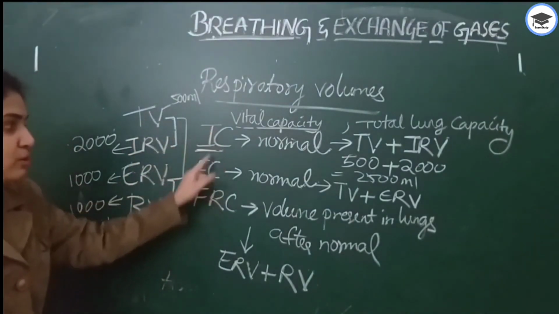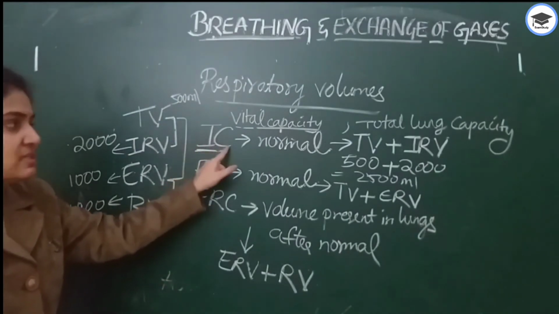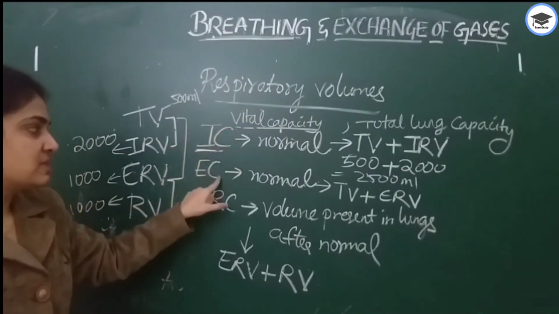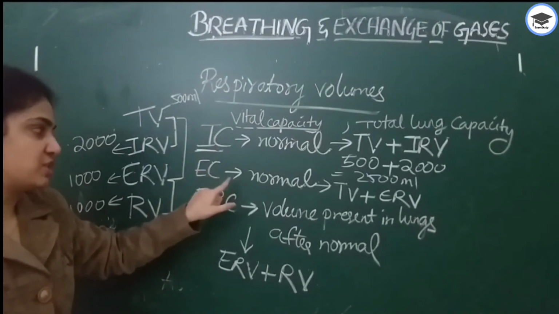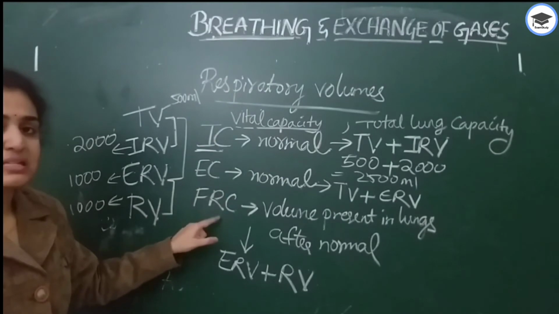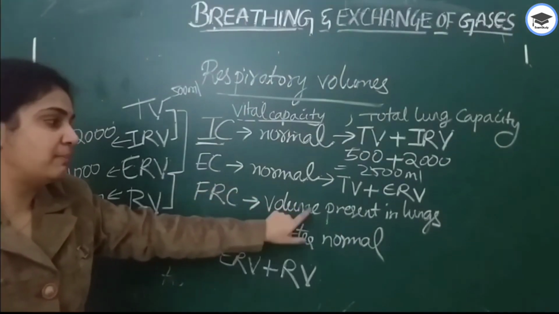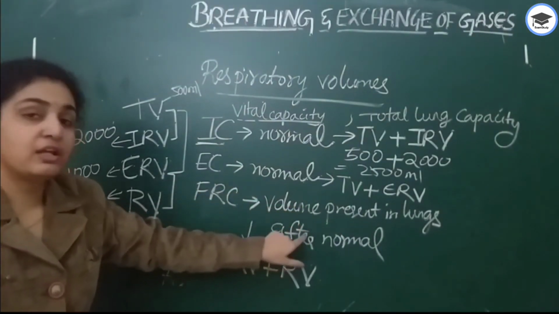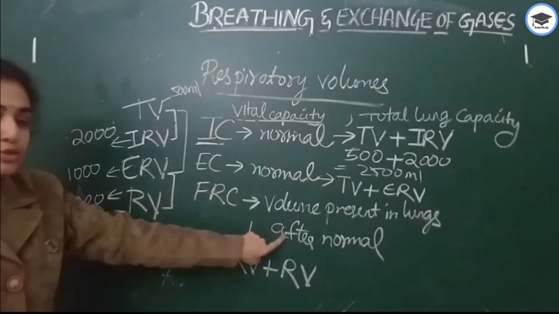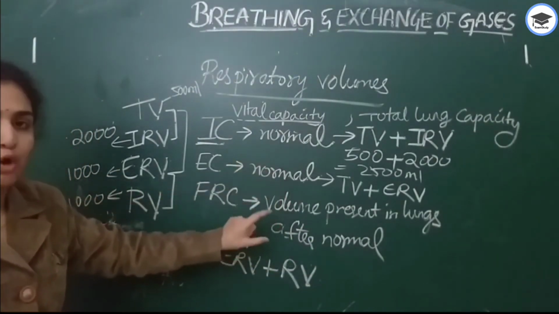Next we'll come to inspiratory capacity. This is through normal inspiration. This is through normal expiration, expiratory capacity. Functional residual capacity is the volume that is remaining in the lungs after normal expiration. This one is through forced, this is through normal. These three are through normal.